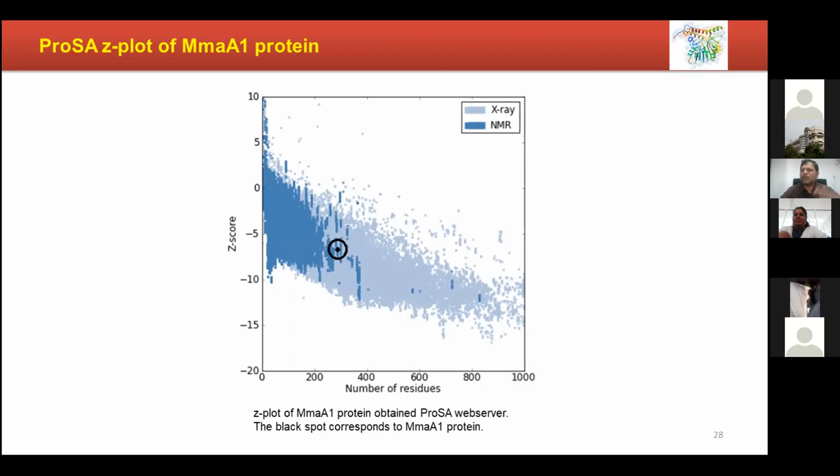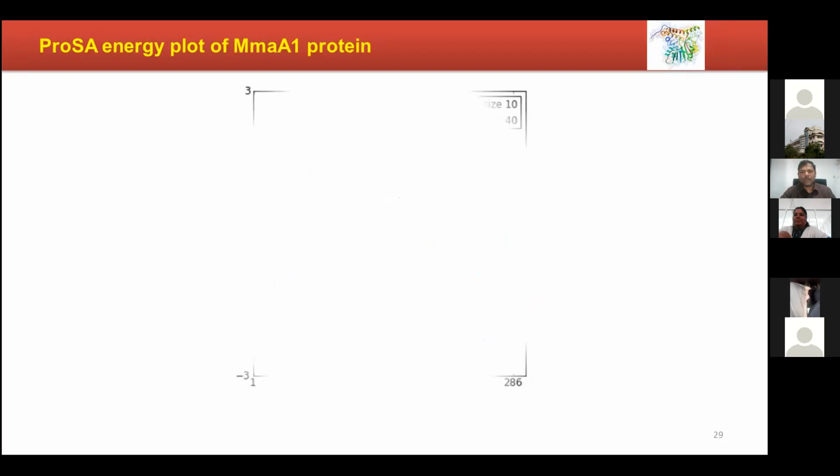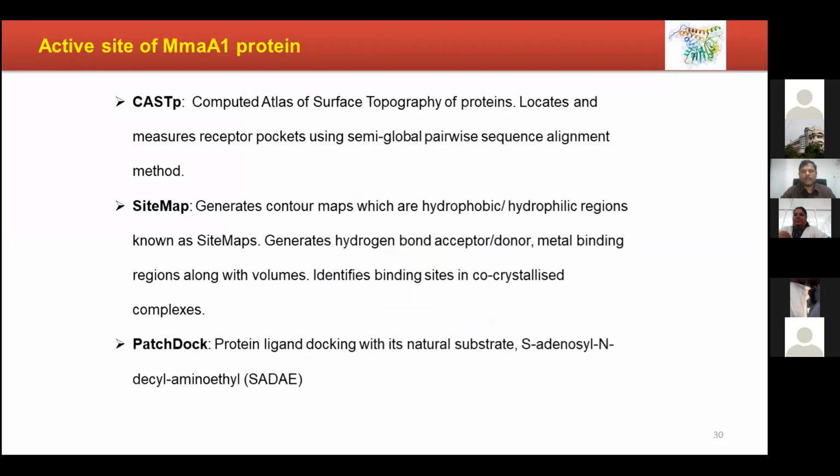Because thousands of proteins are there and all their data are available, and now the database is translated into a server which can take the inputs from existing data and validate the test data. And this is the energy check.